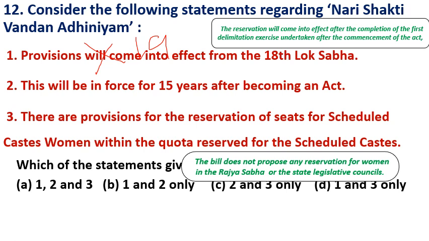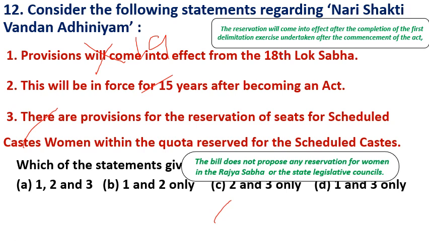Second, the bill will be in force for 15 years after becoming an act, means reservations will be in force for 15 years, yes, correct. But Parliament can extend the 15 year period. Third statement, there are provisions for the reservation of seats for scheduled castes women within the quota reserved for the scheduled castes, yes. Second and third statements are correct, so that answer is C.